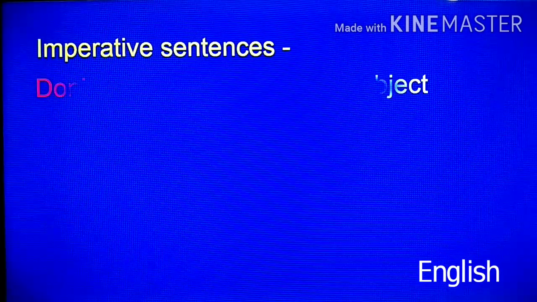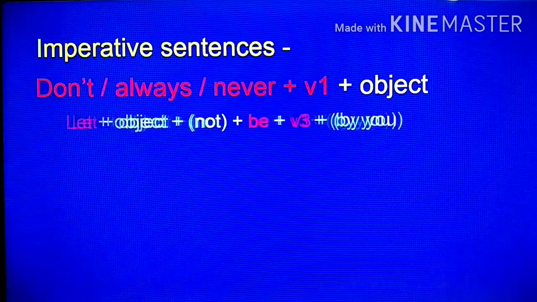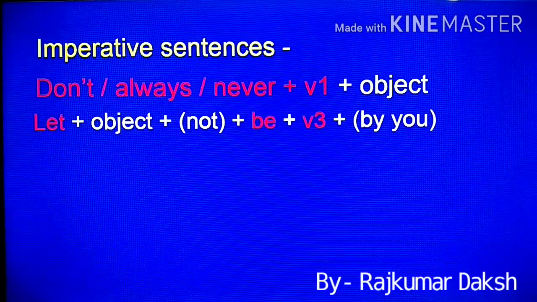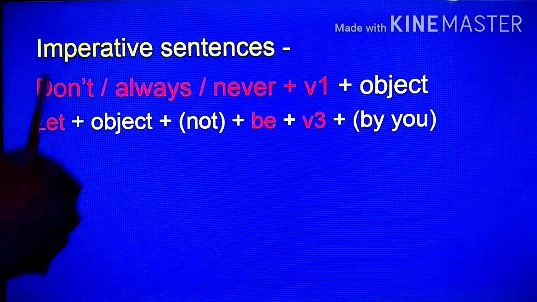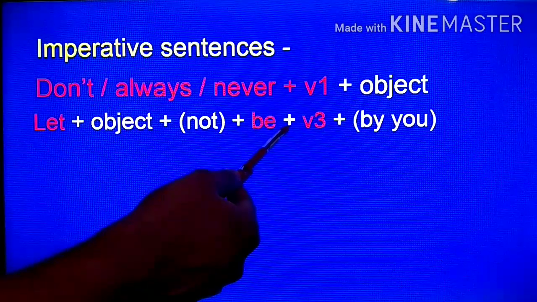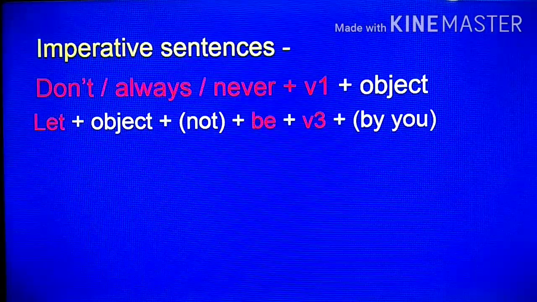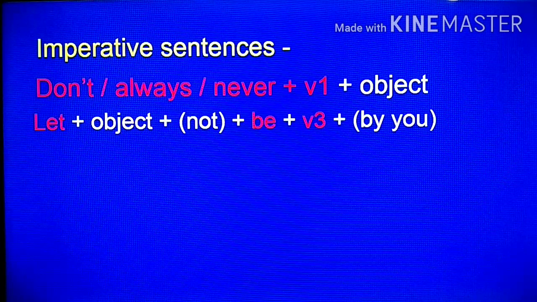Now imperative sentence. An imperative sentence starts using the word don't, always, never, or first form. After that, object. This is the identity of an imperative sentence. In this sentence, the subject is not clear.